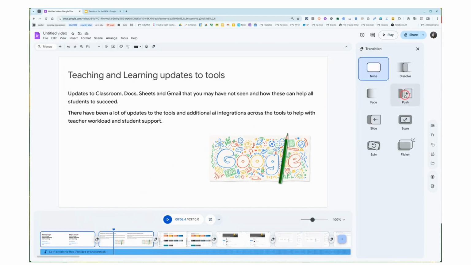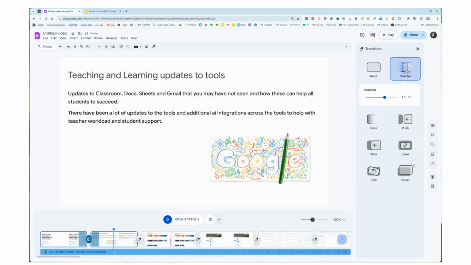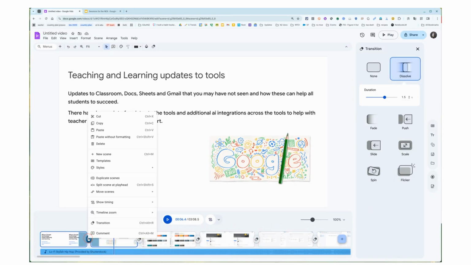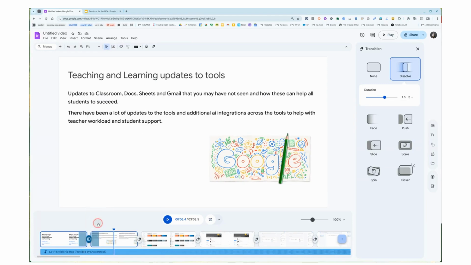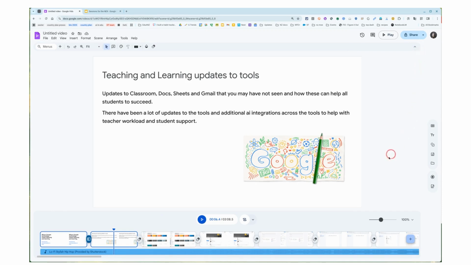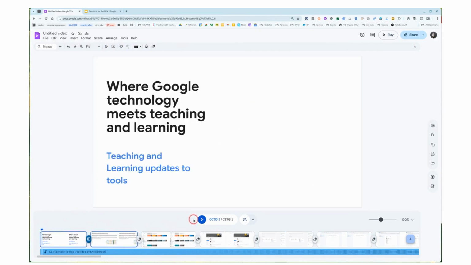We can change the transition. And let's see what it looks like.